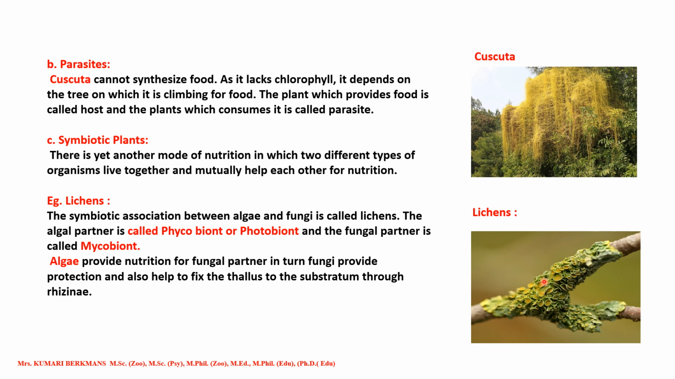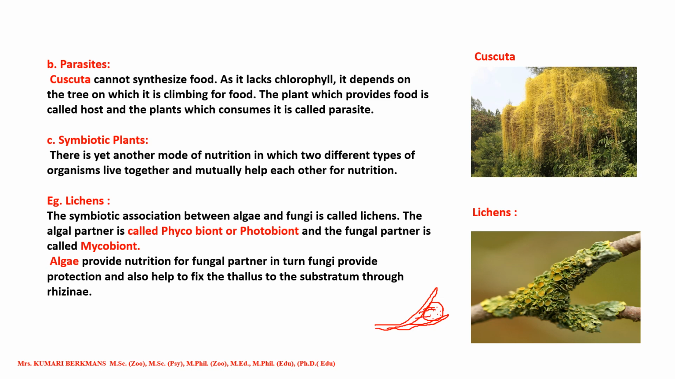Next, symbiotic modes of nutrition. What you are seeing here is called lichen. Lichen is a combination of algae and fungi. Just imagine this is a fungal filament. The algal cells are embedded in it. This algae contains chlorophyll pigment, so it can prepare its own food. The fungus absorbs water and gives it to the algae, and also protects the algal cells, and the algae gives nutrients to the fungus.